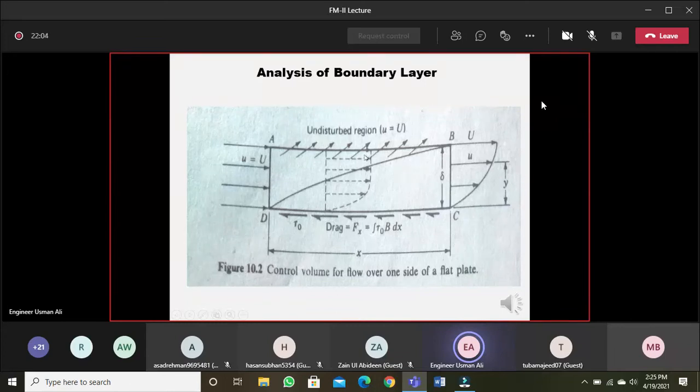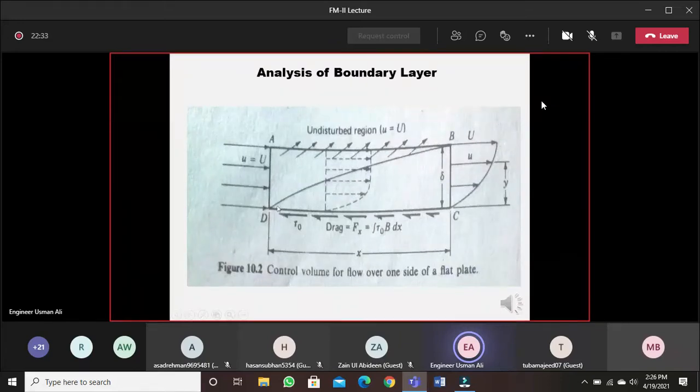This is the velocity profile, the velocity variation within the boundary layer, the velocity distribution profile within the boundary layer, and similarly this is the velocity distribution profile showing the velocity gradient, the change in velocity at any distance y from the surface of the plate. The velocity is u, which is called local velocity. Small u is the local velocity within the boundary layer, and capital U is the undisturbed velocity outside the boundary layer.